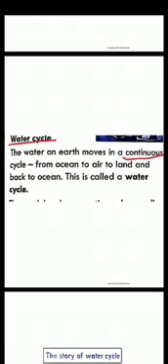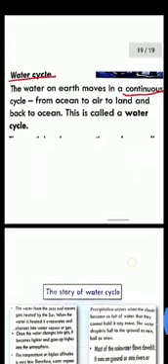That water vapor goes to the air in the form of gas, and in the form of rain it comes back to the ocean, and this is called the water cycle. Now understood? Now students, in our book one story is also there, the story of the water cycle.